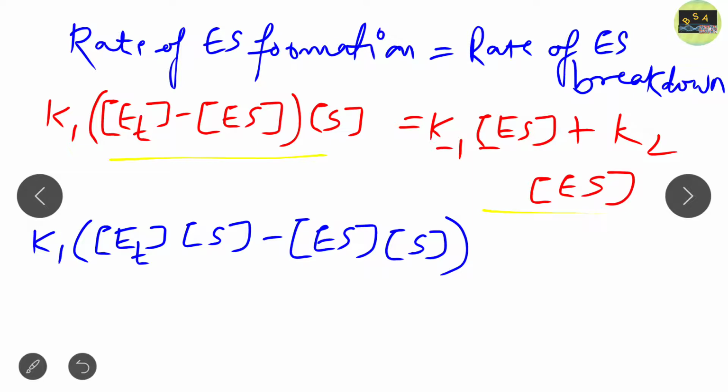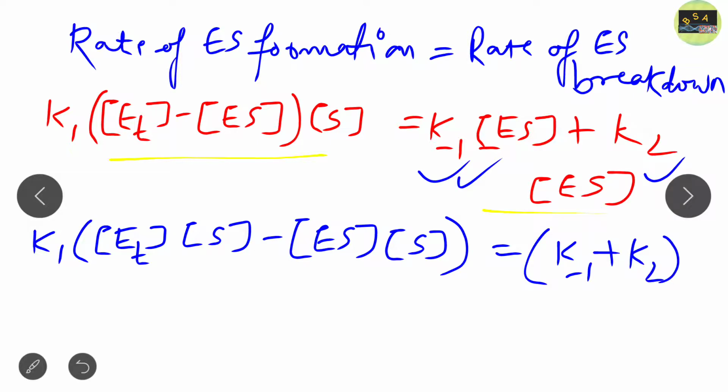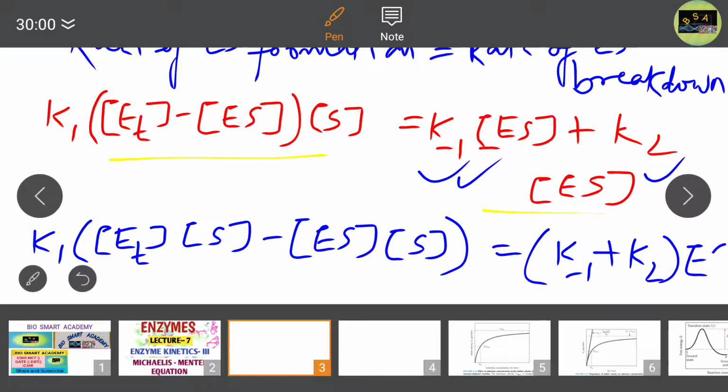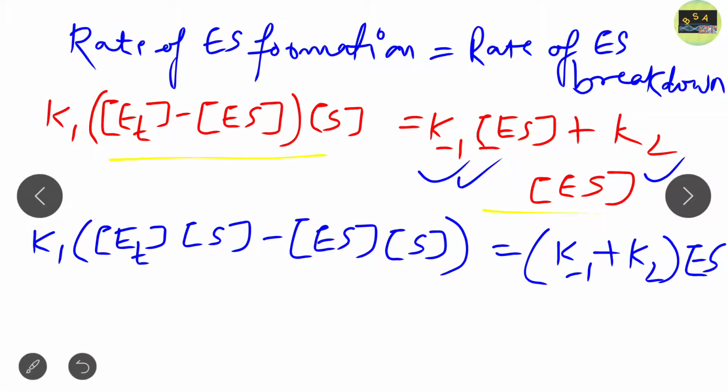And the right side, this equation, we simplified it. So what does this equation become? We just take the common ES. So it becomes K minus 1 plus K2, and take ES as common, that is ES. Now I think till now you get a clear idea.